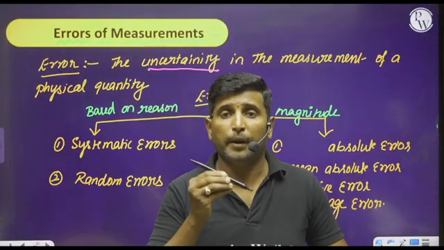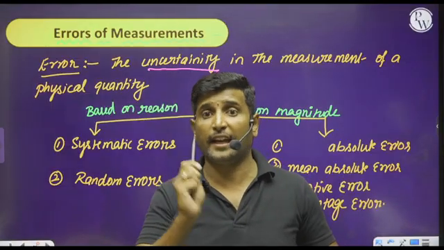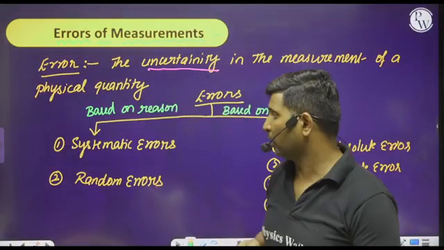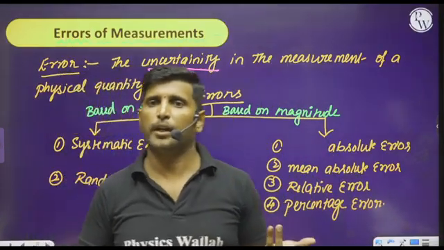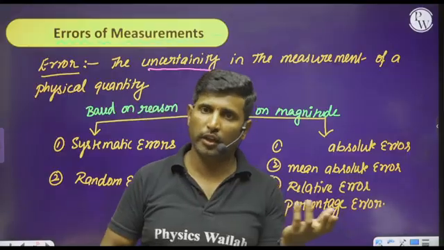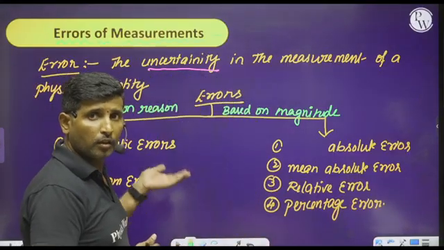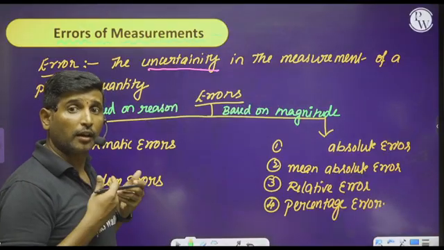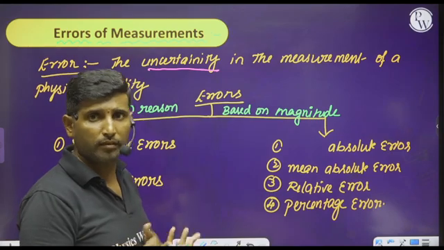Third, because of individual bias or individual error, we may get systematic errors. Random errors, because of temperature variation or voltage fluctuations, we will get random errors. This is how we can give a reason for the occurrence of the error.